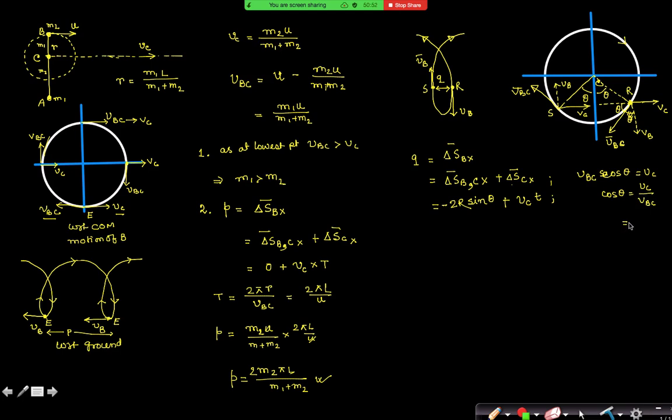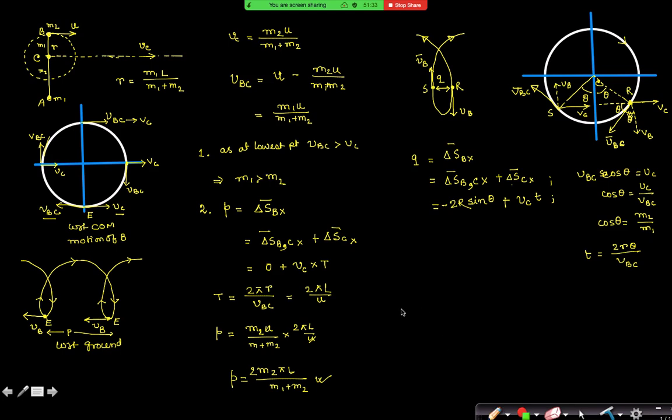Is it M2 by M1 only? Yes, sir. Yes or no? Yes, sir. So I can write Q is equal to, and what is t? So 2R theta divided by VBC, and there we can substitute the value of theta. Then you can find the value of Q, because I know the value of theta, I know the value of t, then I can find the value of Q also.